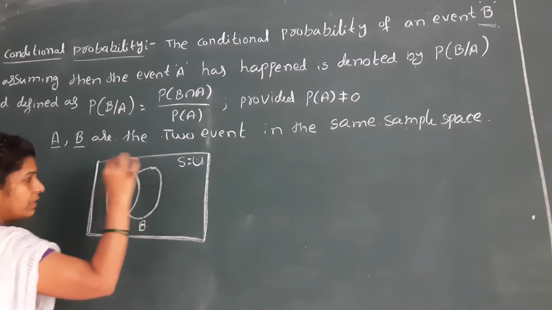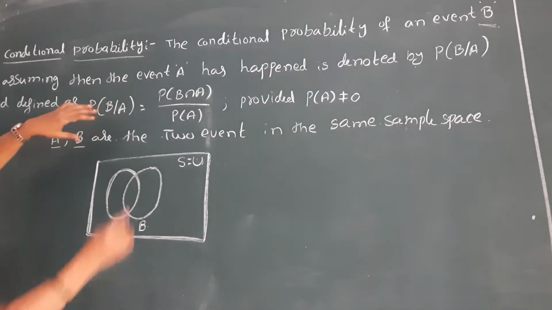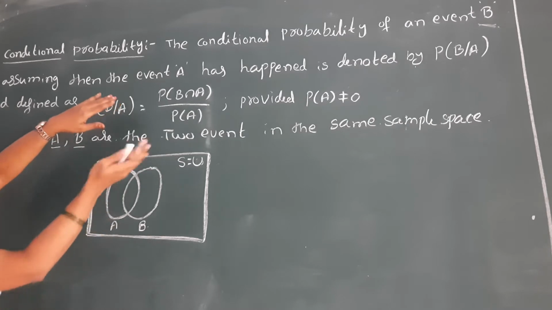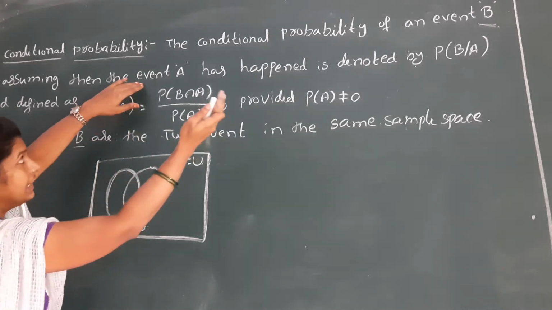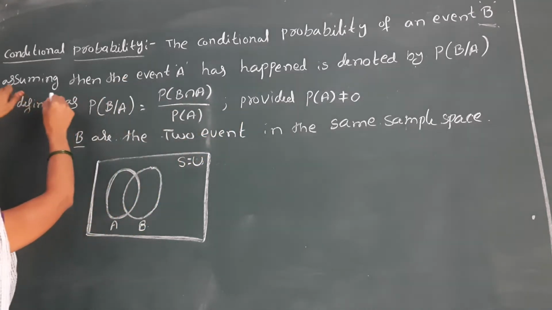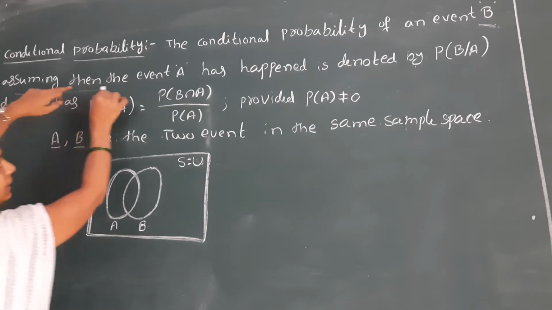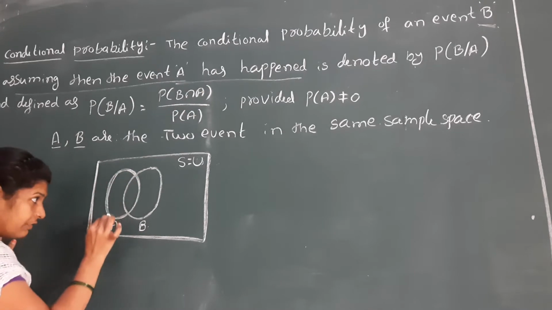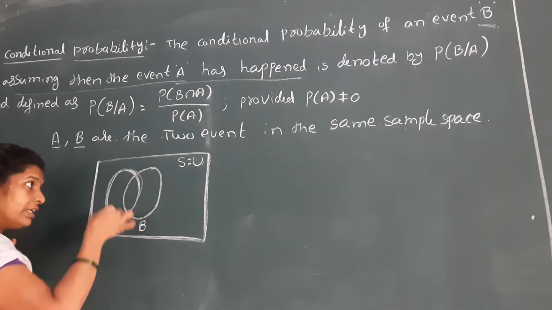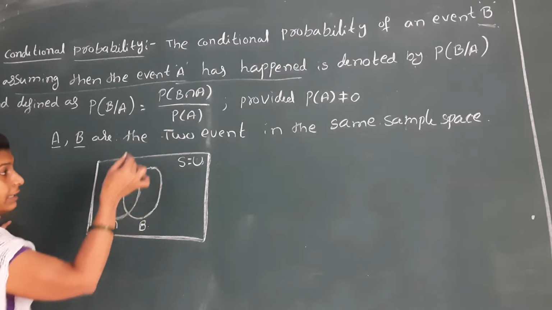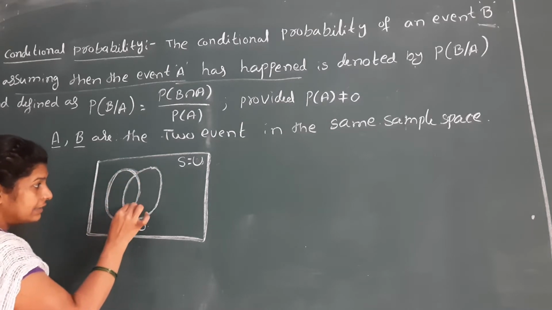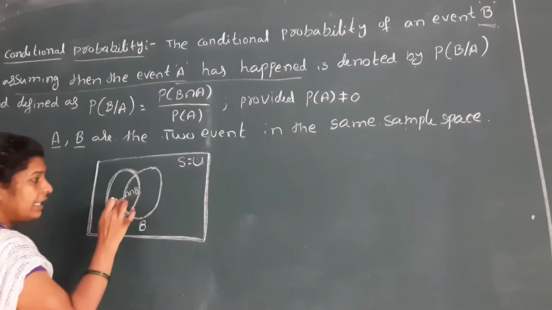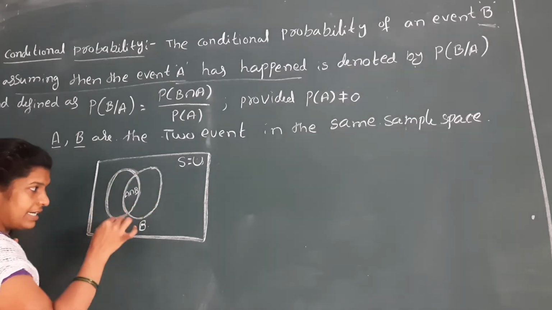B is one event, and that event happens when it is coming. That means the event B is occurring assuming that the event A has happened. So B occurs means the A intersection B part.